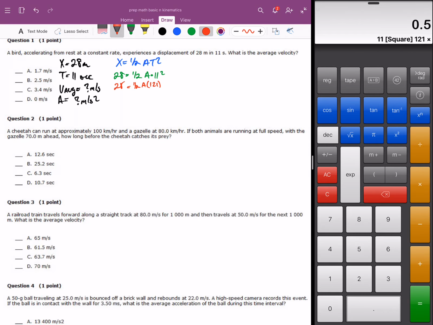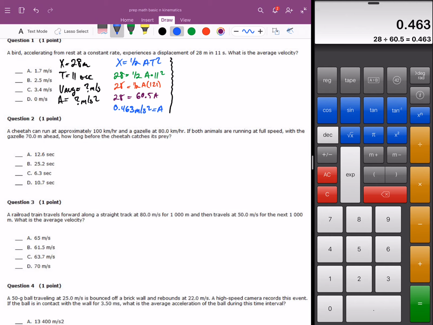Distribute the half. You now have 60.5 a equals 28. Divide both sides by 60.5. You now have an acceleration of 0.463 meters per second squared. That's the first step.